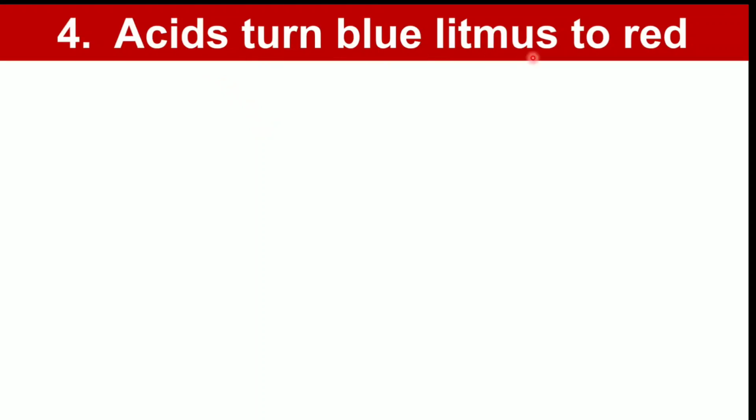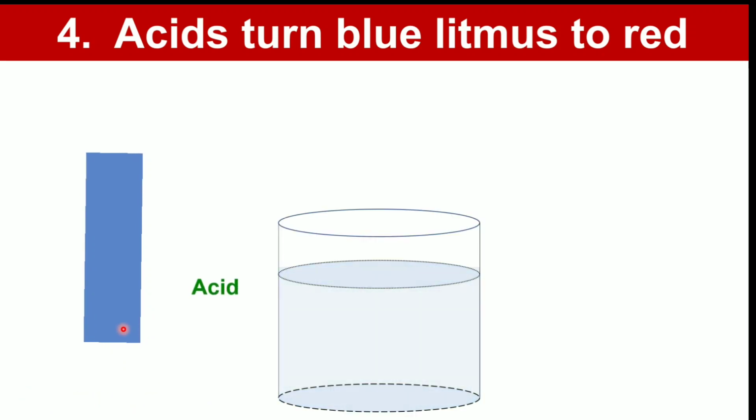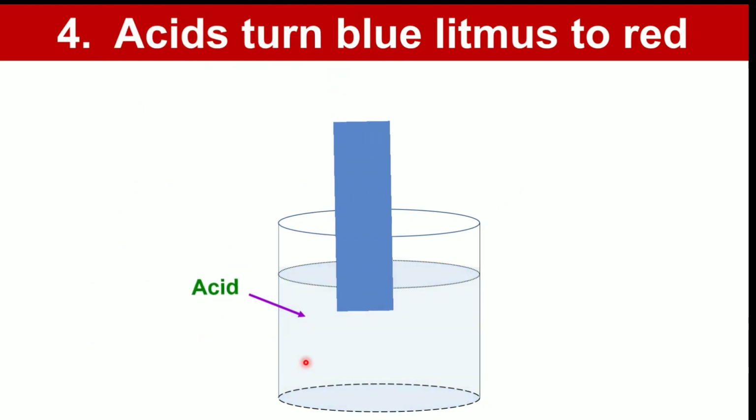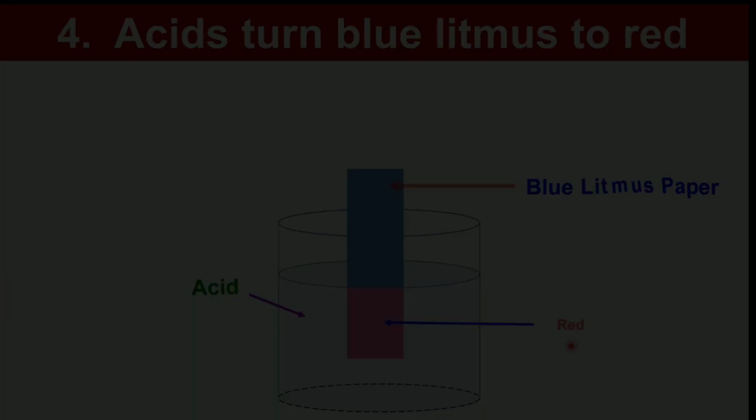Acids turn blue litmus to red. This is blue litmus paper. This beaker contains acid. If we dip this blue litmus into the acid, it turns red. That is, acid turns blue litmus to red.